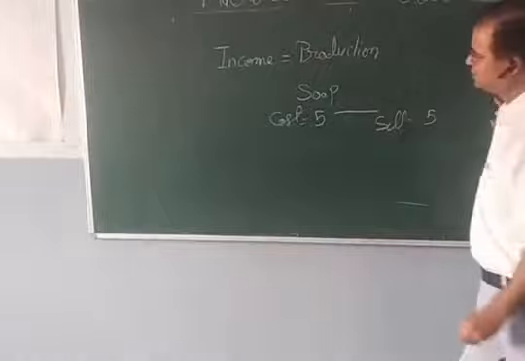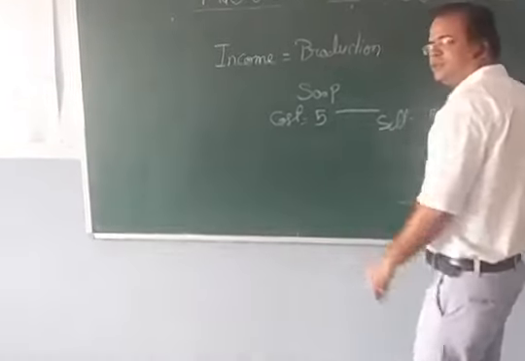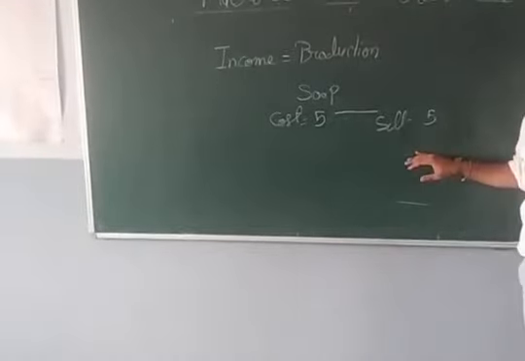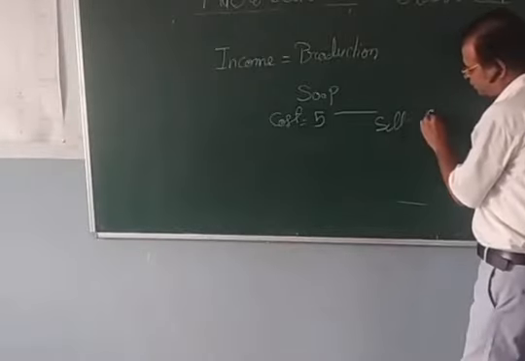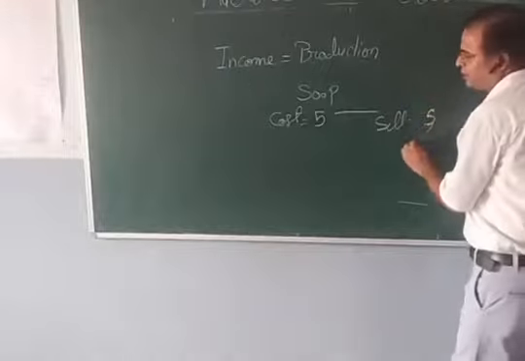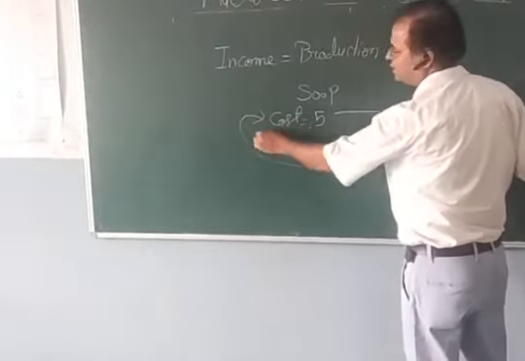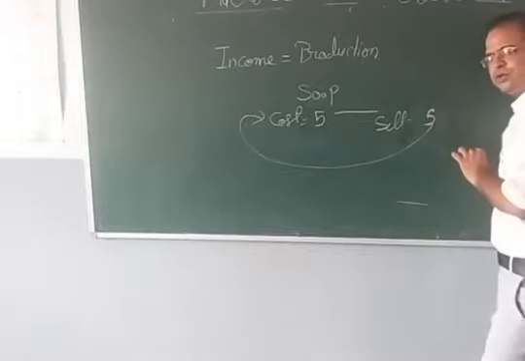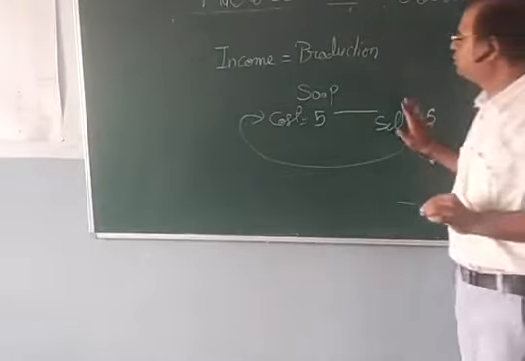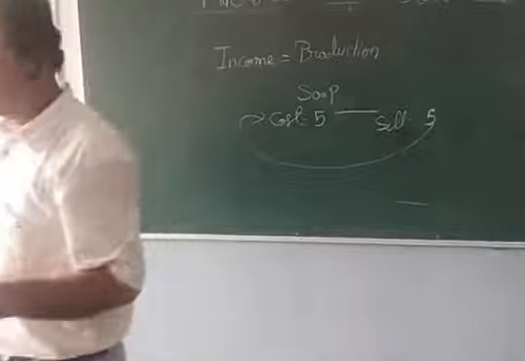Cost is 5 rupees and they are selling it for 5 rupees. And this amount goes to the producer. Then again he is making soap for 5 rupees and selling it for 5 rupees. So income is equal to production.